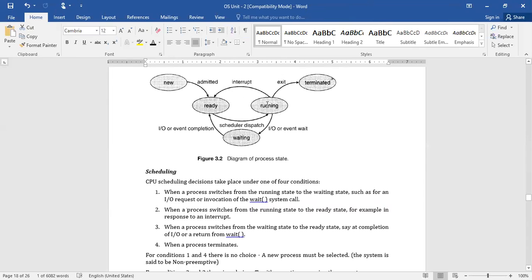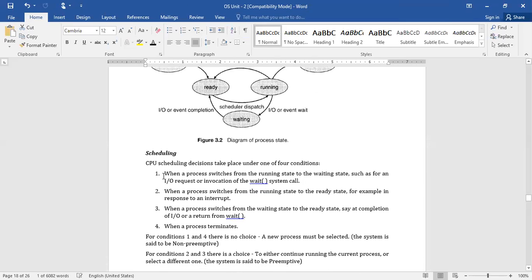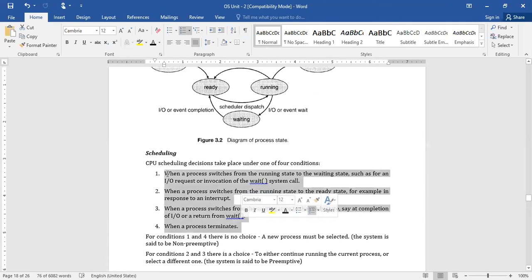An emergency interrupt has occurred. What happens in that case? It suspends its execution and is moved to the ready queue, right? So in that stage, the CPU is free. At that moment, the CPU scheduler has to define the mechanism for how it will allow another job to be executed.